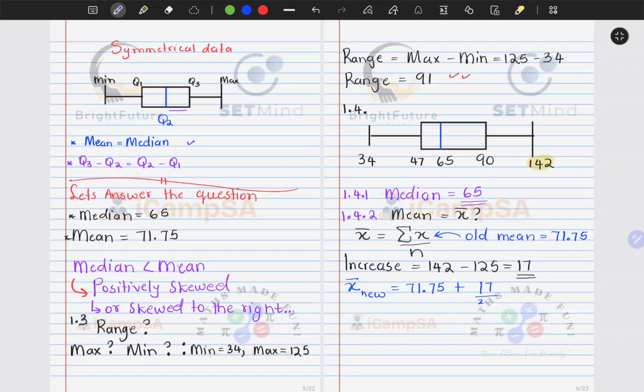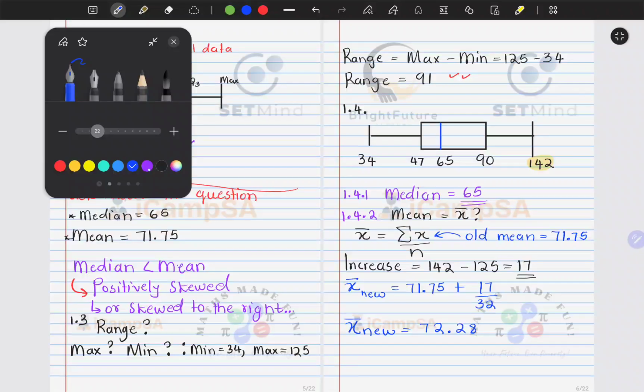Remember, we're dealing with 32 learners. So this should give me the new mean, because it's the same as doing the summation with 17 extra. So our new mean will be 71.75 plus 17 divided by 32, and what we end up finding is 72.28. And this is what we end up having as our new mean.